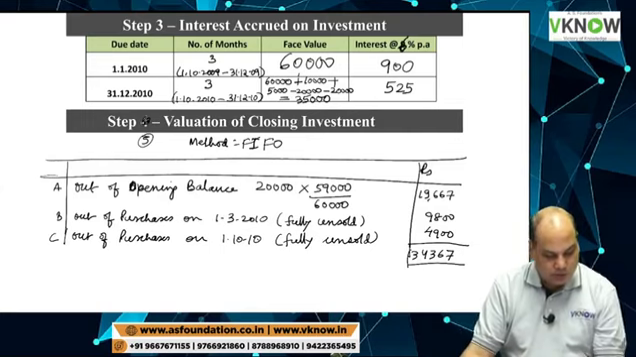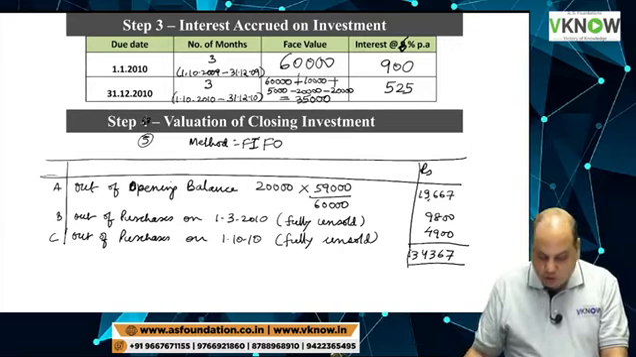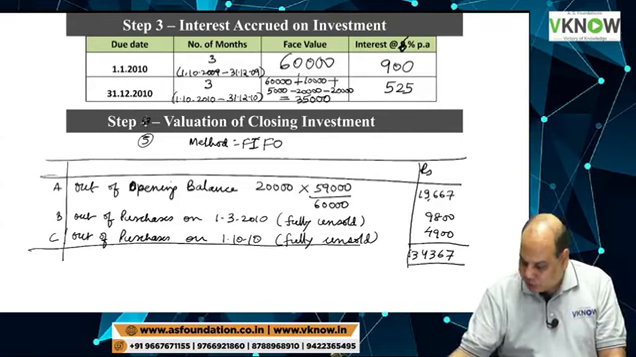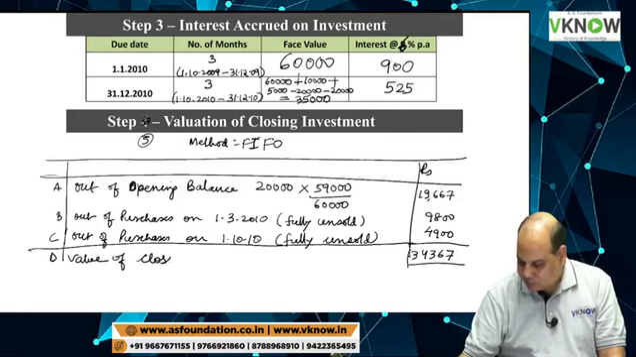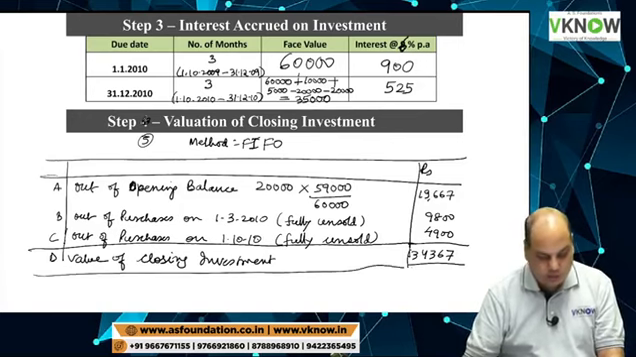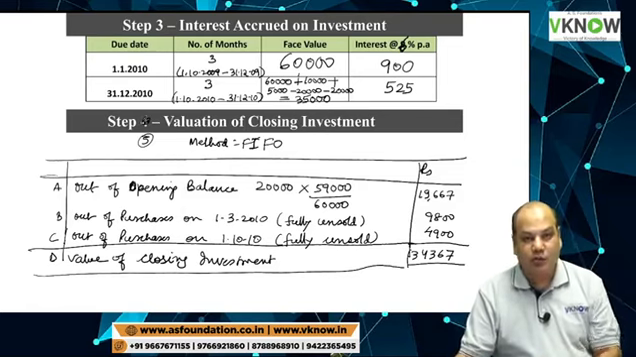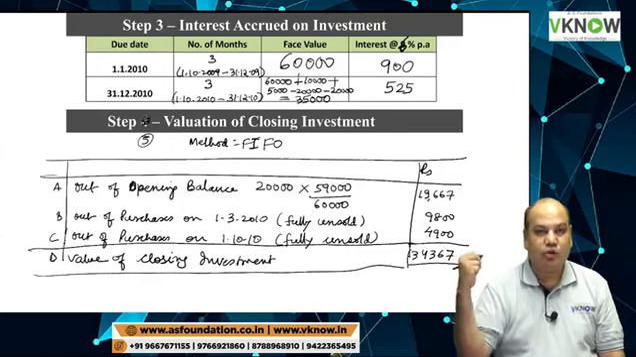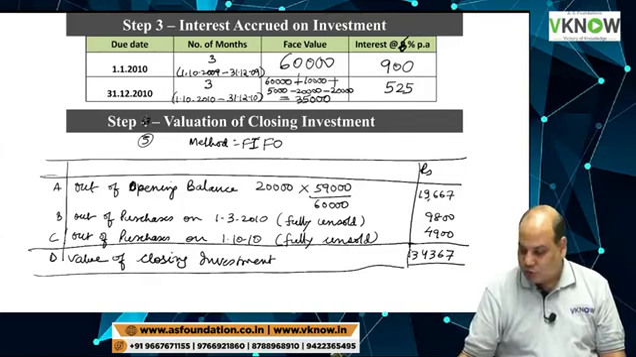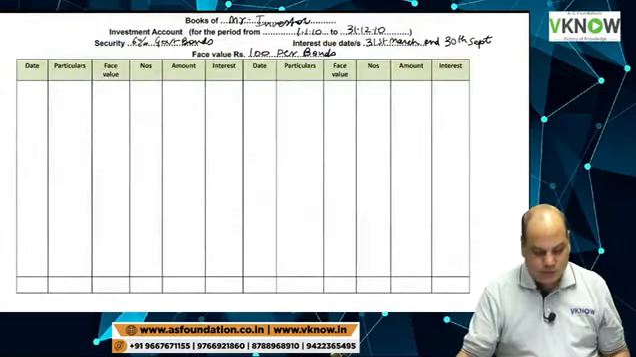In this question, market price on 31st December is not given. So this is our answer. Point D, value of closing investment. Market price is not given. Ignore. If market price was given, then we will check it. So now we are ready with all working notes. So you will give me the answer first so that I can complete the answer in 2 minutes.